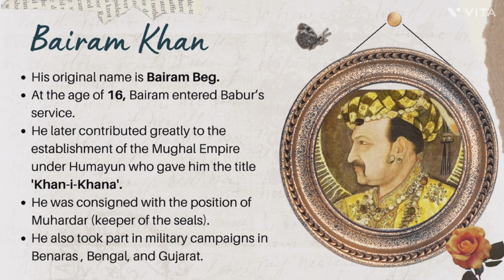Bahram was loyal to the Mughal Empire until Akbar came close to his nurse Maham Anga. Akbar's nurse Maham Anga had other ideas, and because of that, there was a rift between Akbar and Bahram Khan. He was later given the title of Khan-i-Khanan by Humayun because of his extraordinary service. He was given the position of Muhardar, which is keeper of the seals.